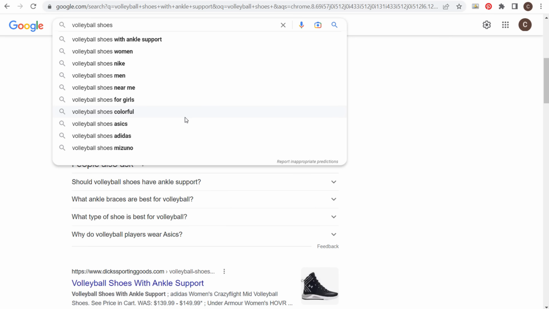So when somebody is looking for specific volleyball shoes, we have them on our website, and we have a specific page on our website that will rank much higher than if we just said, okay, we're just going to target the keyword volleyball shoes. So with all that being said, let's come over here to the Google Keyword Planner.